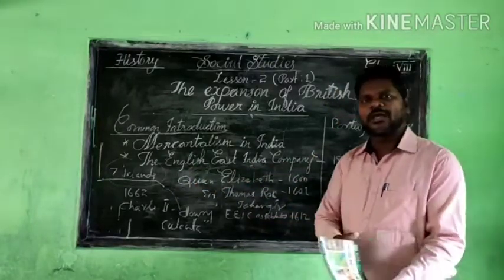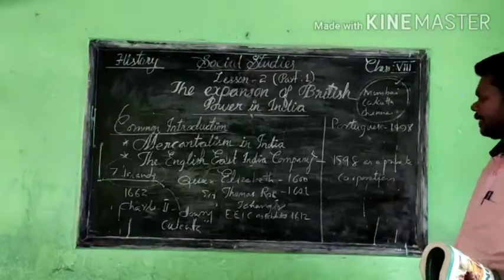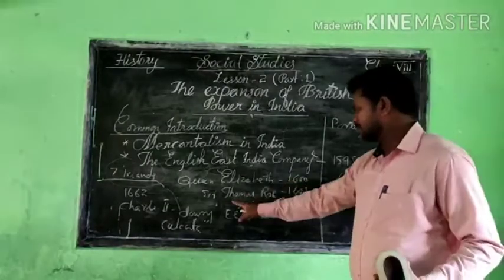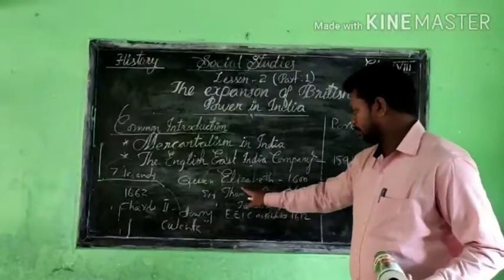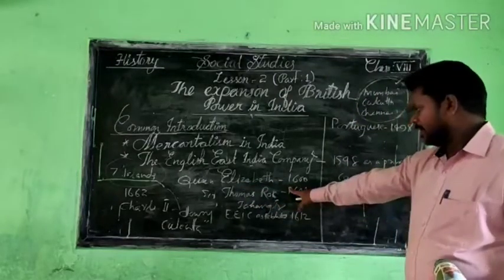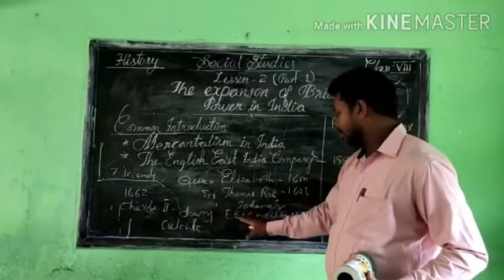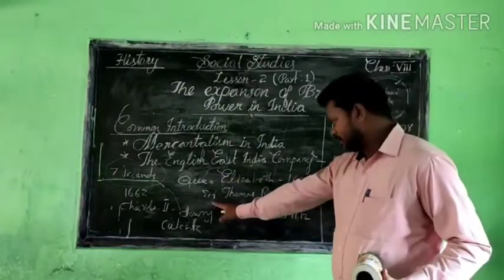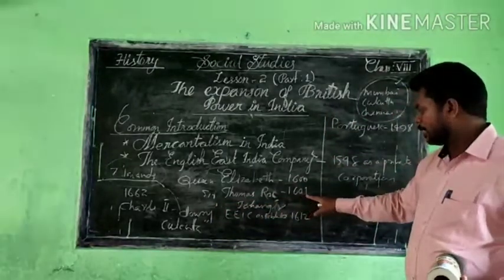Now I already informed you how the English East India Company started to travel to India, and who gave the permission to meet Jahangir. I already explained, that is about 1600. She gave the permission to meet Jahangir, and for that she sent Sir Thomas Roe from 1600 onward.